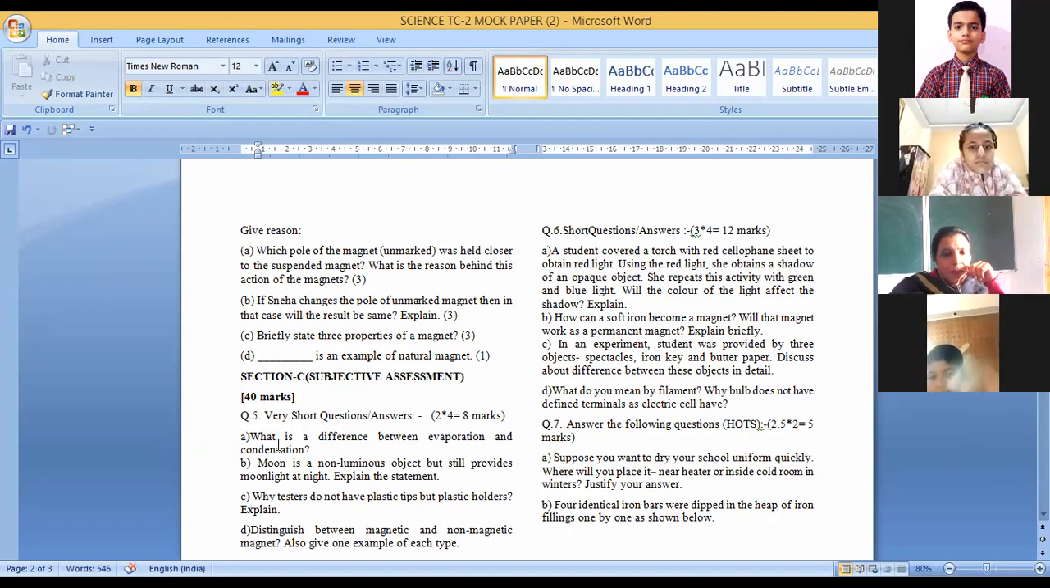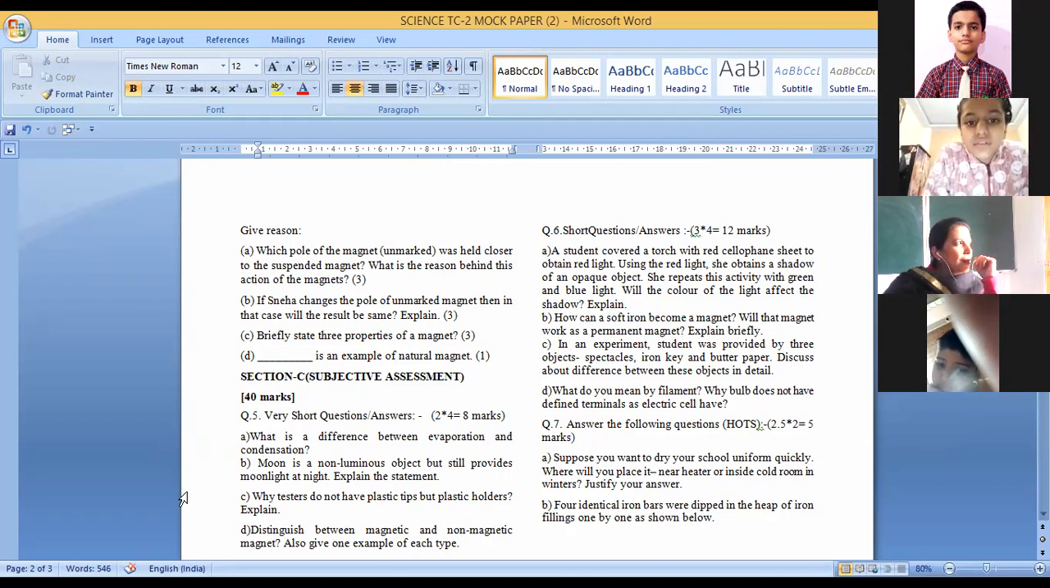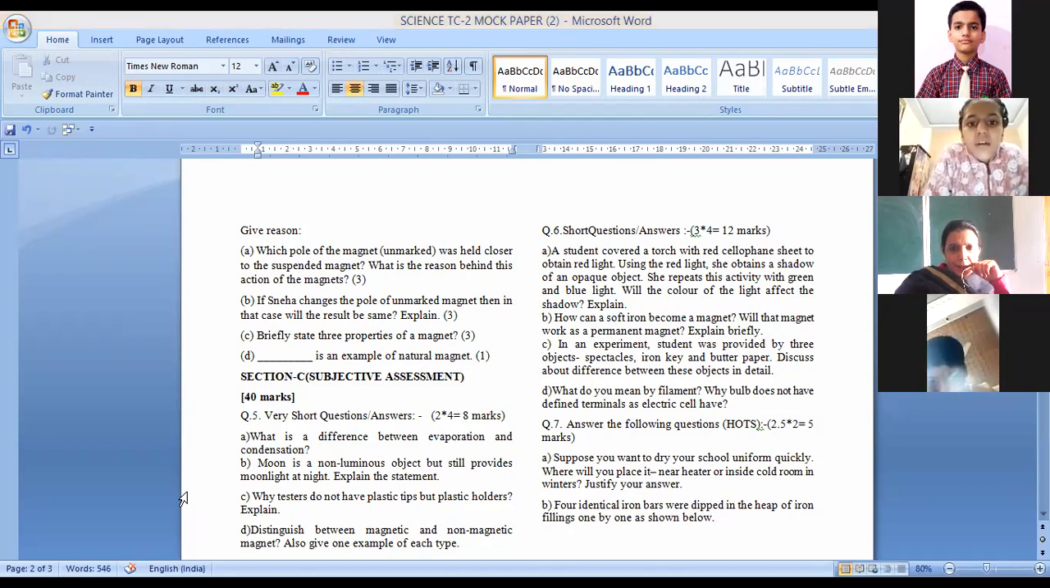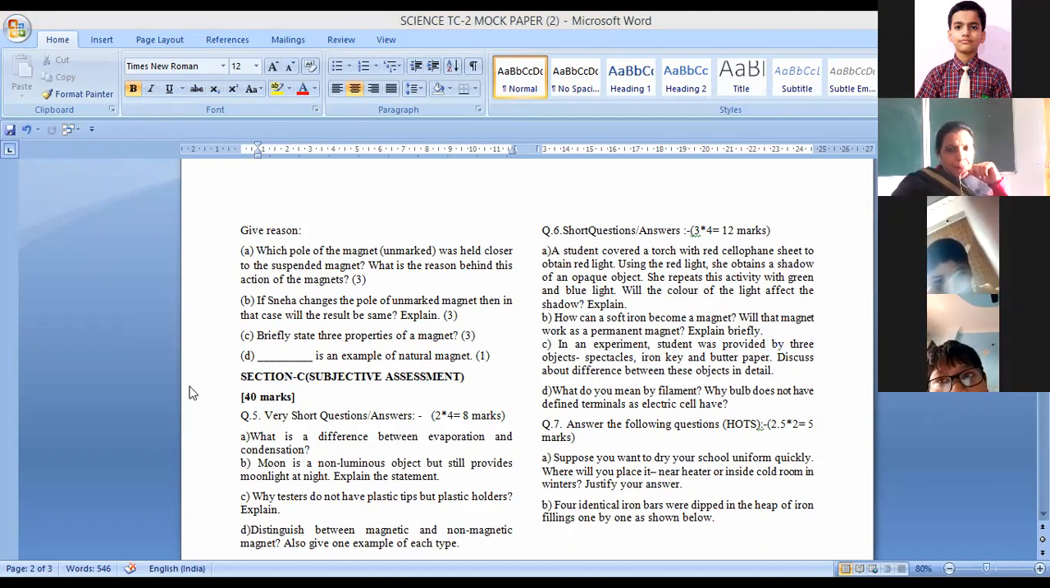Very good. Yes, Parnika, give the answer of the same question, C part. If there are same poles, they repel, and if there are opposite poles, they attract. But you have to say the poles of the magnet. Poles of whom? You have to tell that too. Opposite poles of the magnet attract, and same poles of the magnet repel each other.